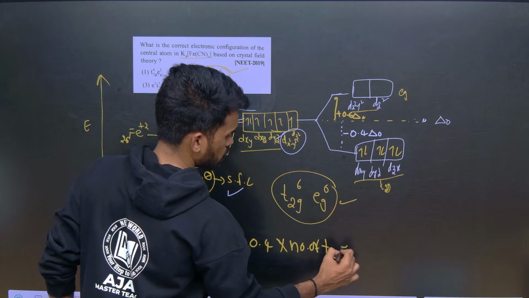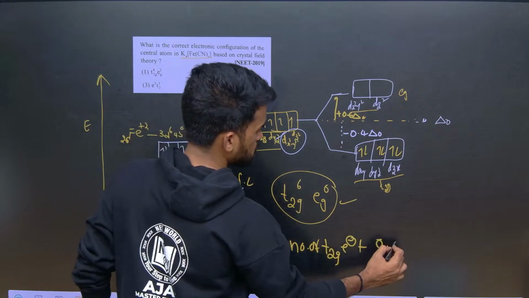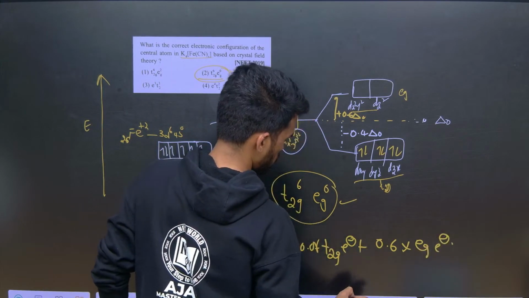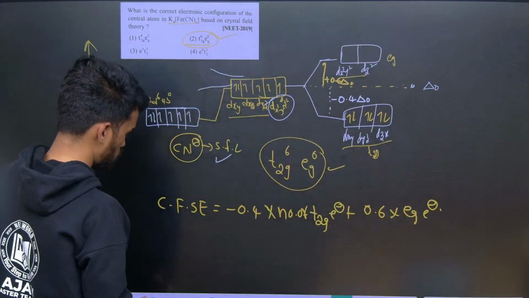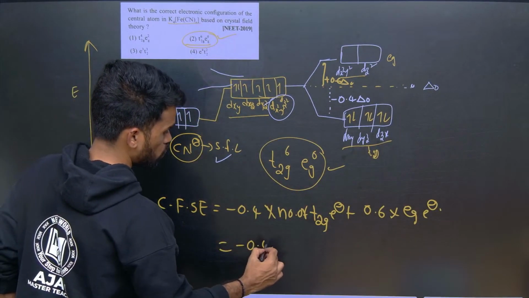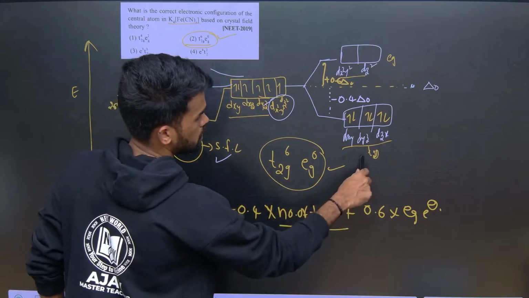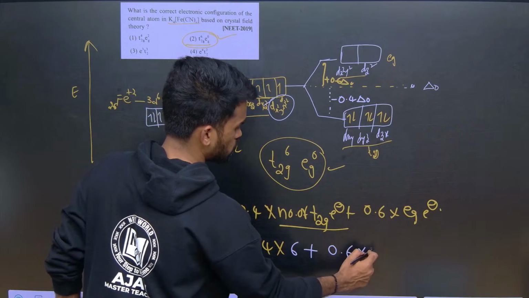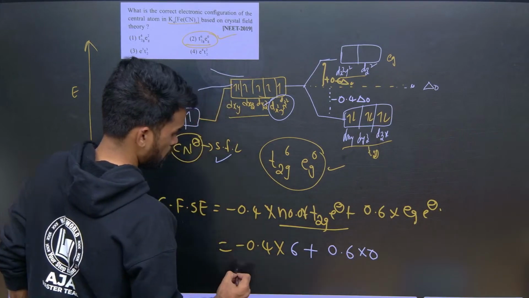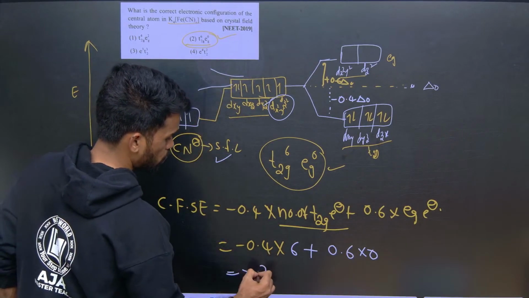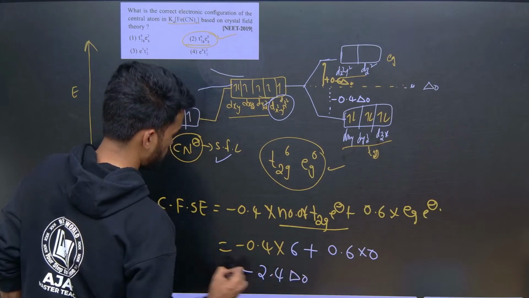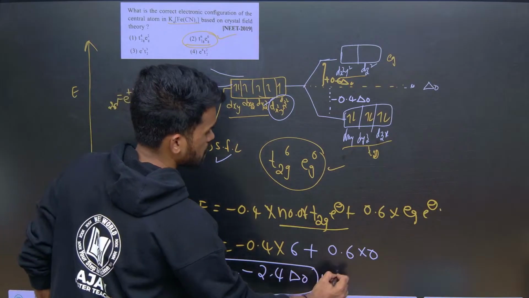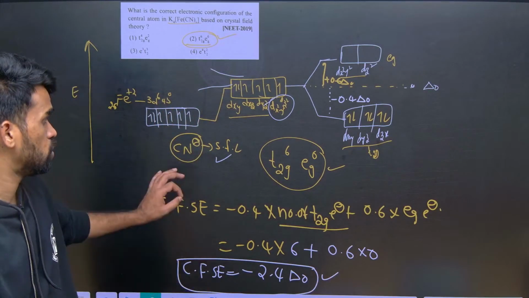How many t2g electrons are there? 6, and eg electrons are 0, so 0.6 into 0. So it will be minus 2.4 delta naught. This is the CFSE value for this question. I hope it is clear how to find the CFSE value.